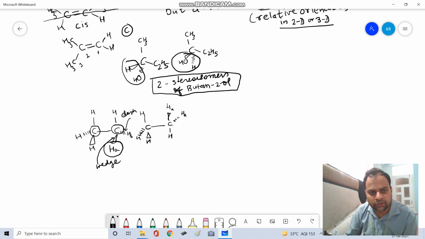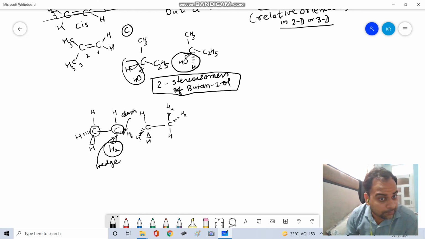This is not left or right, this is front or back, towards us or away from us. So the first structure of ethane and this second structure have different dispositions, because this hydrogen and this hydrogen are on the same side of this bond, and these other two are on the opposite side.